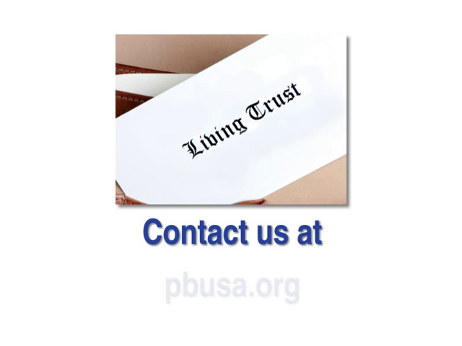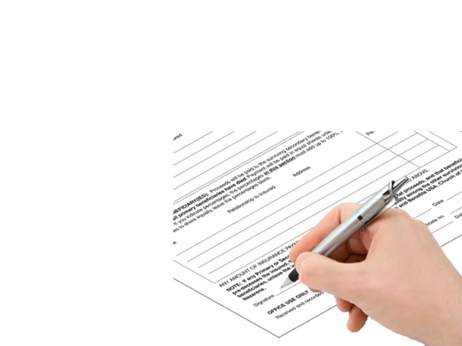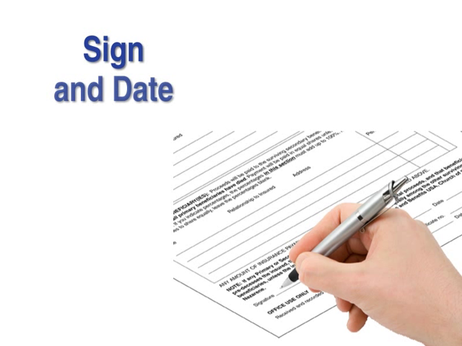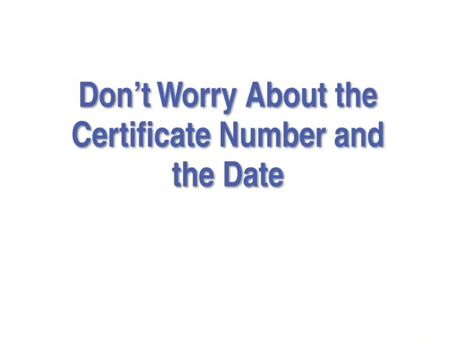Want to name your trust? More and more, individuals are naming their trust as secondary beneficiary. If you wish to do this, you may, but you should contact the Pensions and Benefits Office for the correct form. After you have completed this section, all that's left is to sign your name and date the form in the designated space. The information regarding certificate number and the received and recorded date will be added by the P&B office.